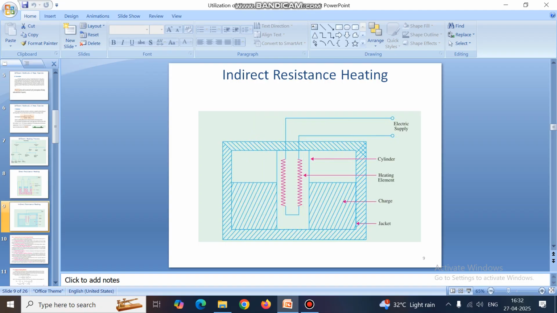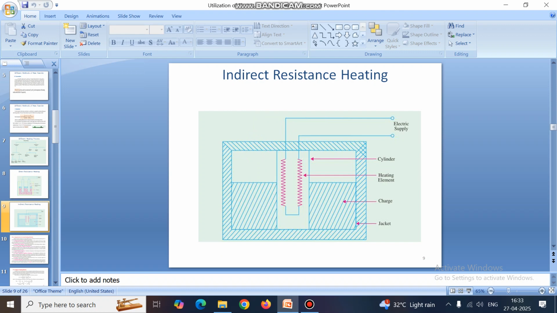Next one is indirect resistance heating. In indirect resistance heating, the charge is heated up indirectly. That means here is a heating element which is encapsulated in this glass tube, and the charge is installed here also, and the whole system is protected by this insulation.